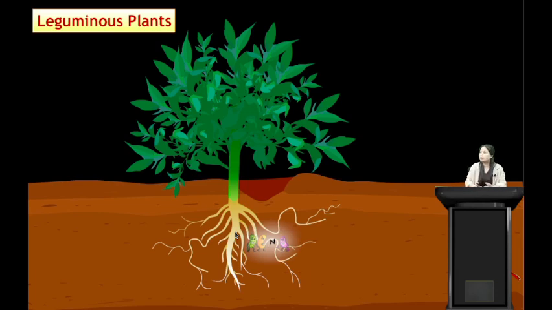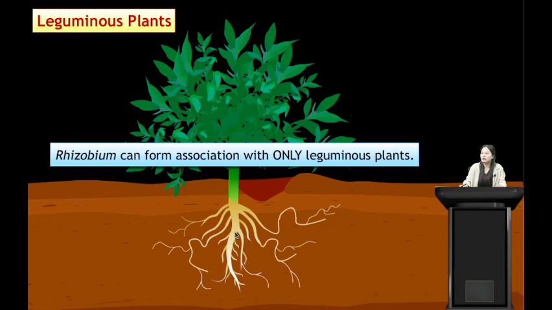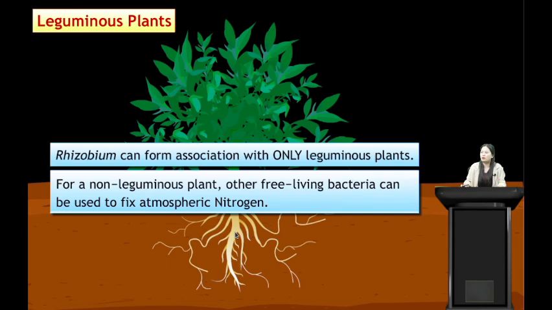So this is how rhizobium helps in converting atmospheric nitrogen into ammonia. Then ammonia is converted into nitrates by nitrifying bacteria. Rhizobium can form association with only leguminous plants. There are different bacteria which help in fixing nitrogen for other plants, but rhizobium can only form association with leguminous plants, not with other plants. So for a non-leguminous plant, other free living bacteria can be used to fix atmospheric nitrogen.